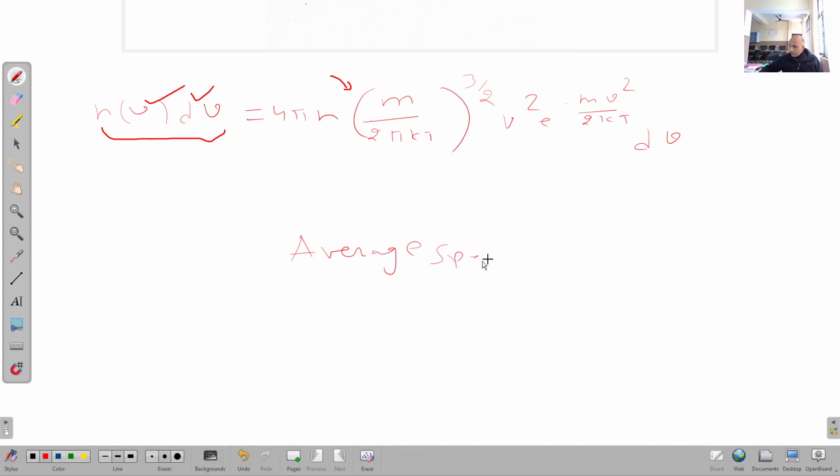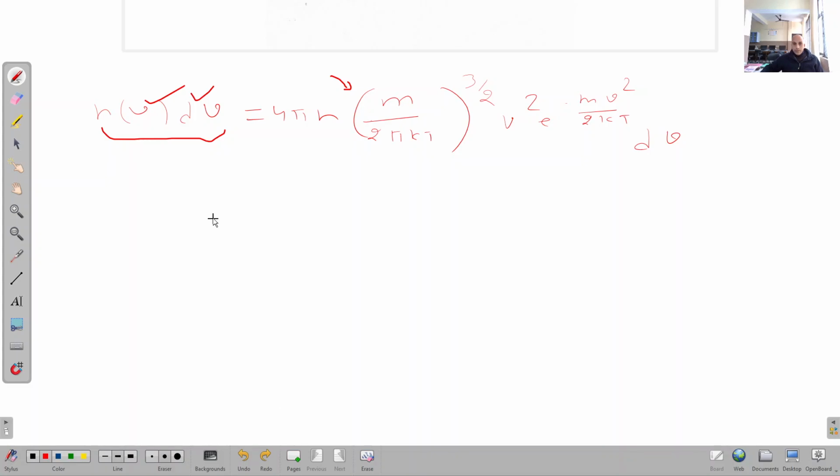Average speed, clear? So if we go to the average speed, what is the meaning of average speed? Average speed simply means the average of the speed of all the gas molecules, right? So what we have to do first of all, we have to find the sum of the speeds of all the gas molecules and then divide that number by the total number of gas molecules, and if I express it in the mathematical form, then you can write it in this way: